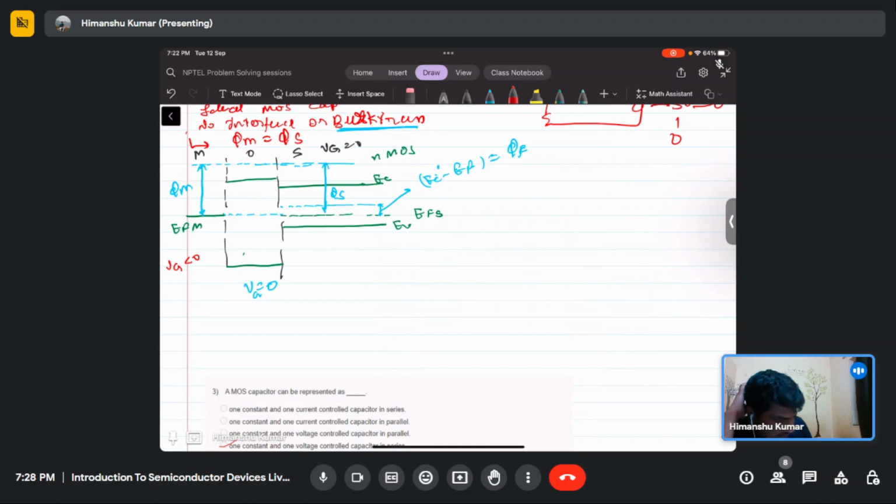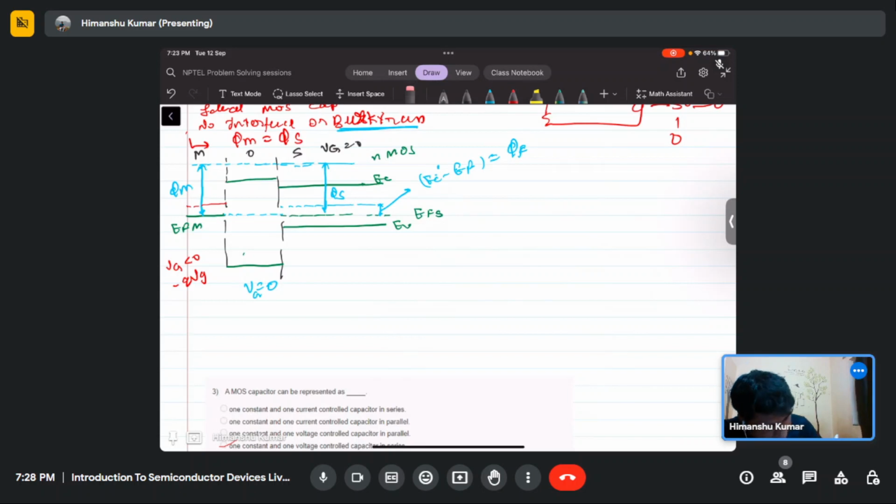This band will move up. It will move by minus q times Vg. Since Vg is negative, this band will move up, so it will be like this. So this is minus q times Vg.